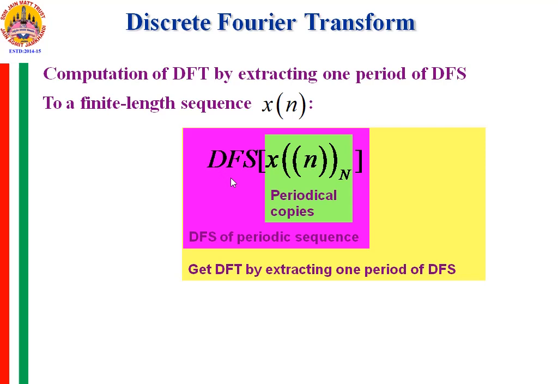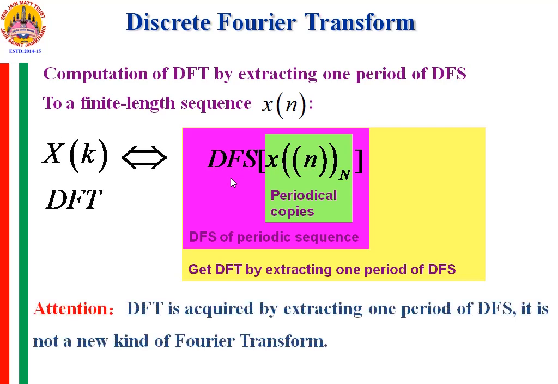Now when you take the DFS of such a signal, its Fourier representation as well as its recovery are both discrete in nature, and then it is feasible to process it using computers. So obtaining the DFT by extracting only one period of these DFS coefficients, we can process it using the processor. Finding the frequency domain signal of a non-periodic signal by means of DFT is nothing but extracting one period of a DFS. So remember that DFT is not a new form of Fourier representation.